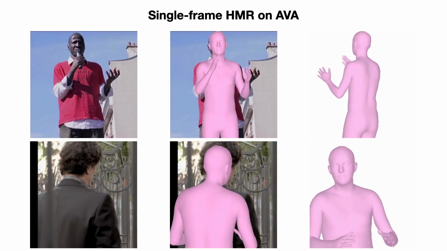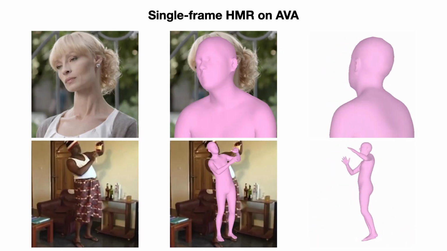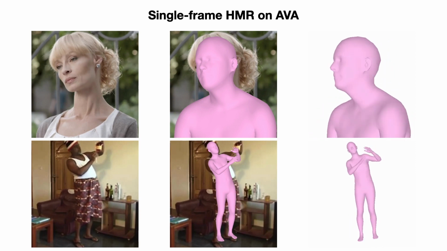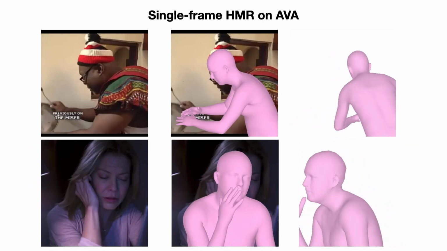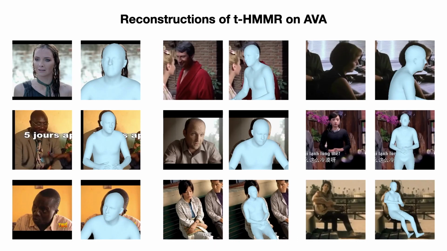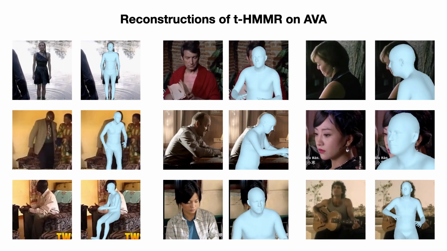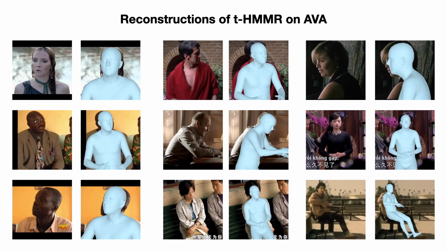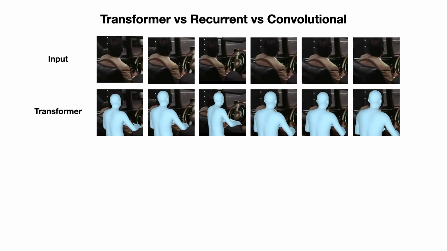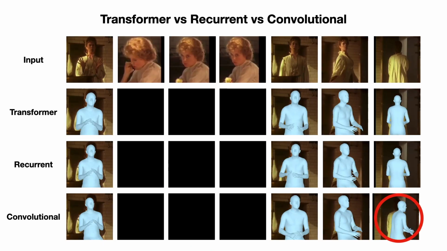We perform extensive experiments for our framework on our MS-AVA and the standard benchmarks. We present many reconstructions for our robust HMR model. Finally, we provide temporal reconstructions for our T-HMMR model on AVA, and compare the transformer encoder with recurrent and convolutional architectures for the temporal encoding. We have highlighted the common modes of failure in cases with missing input frames and shot changes.